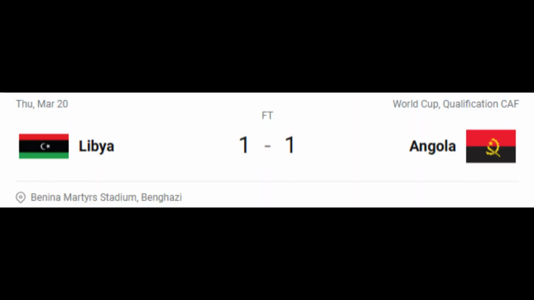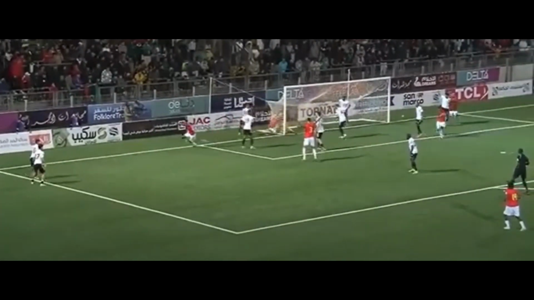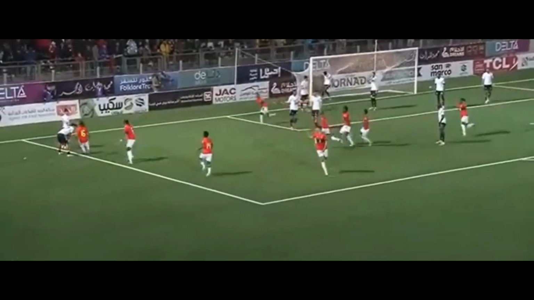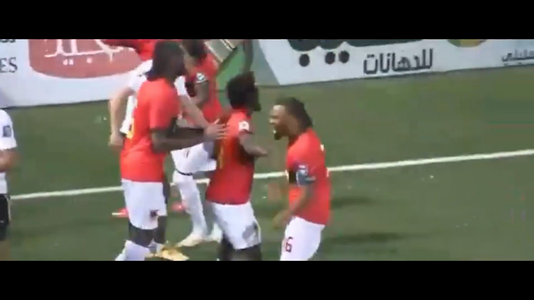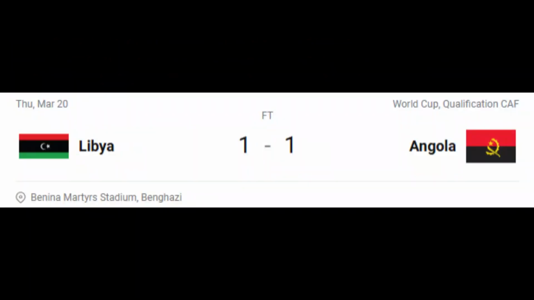Anyway, Angola do equalise late on, 3 minutes in injury time. Freddie scores there. Now it's a bit tricky to explain what happened there for that goal. Definitely a lot of tension at the end there. But that's a good equaliser for Angola there. Very disappointing for Libya, briefly good win there. Libya then go on to lose a big game against Cameroon.